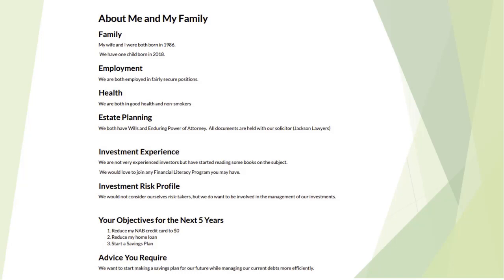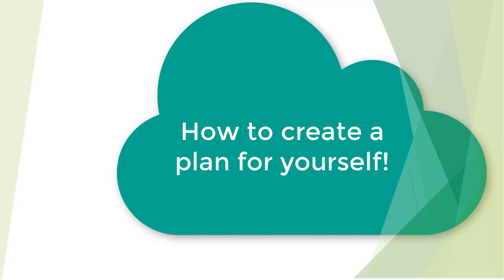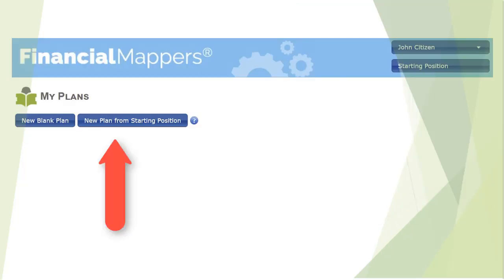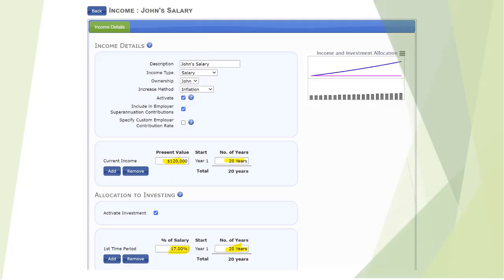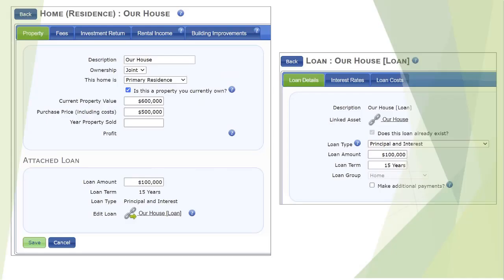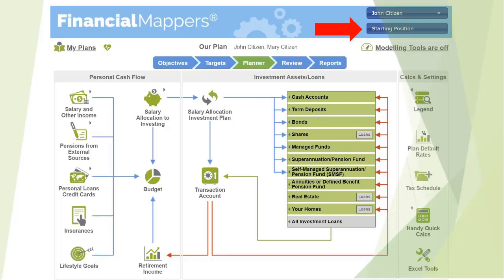Now you or your advisor can create your plan. On the My Plans page, select the option to start a new plan from starting position. All the information is imported and you are ready to start making your plan. See how the salary information is already imported? If you go to the home, you will find the details have been entered about your home and its loan. That concludes the discussion about the starting position and the starting position report.